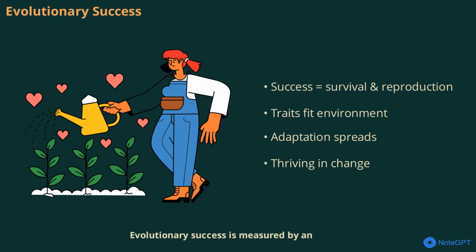Evolutionary success is measured by an organism's ability to survive and reproduce. Those with traits that fit their environment are more likely to pass on their genes. Over time, these successful traits become widespread, leading to well-adapted populations. Evolution is not about perfection, but about finding ways to thrive in changing conditions.